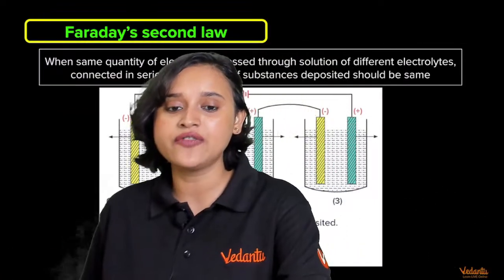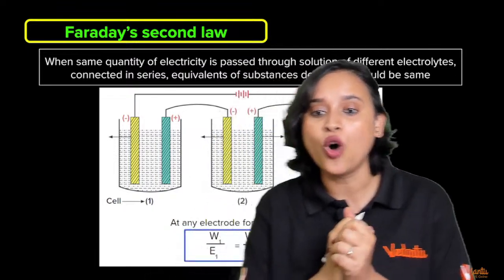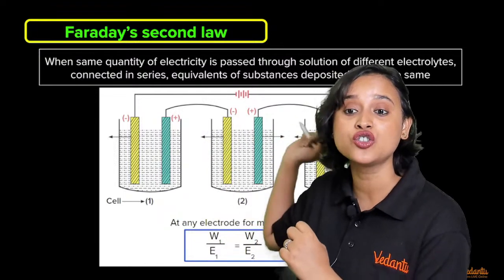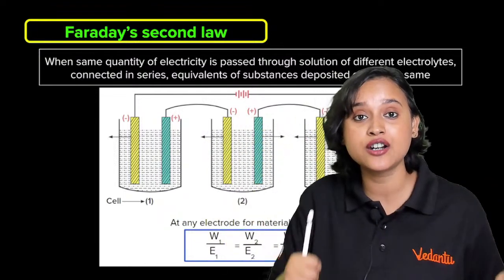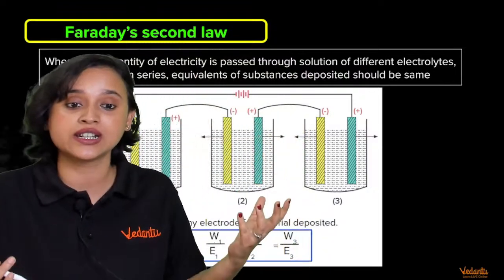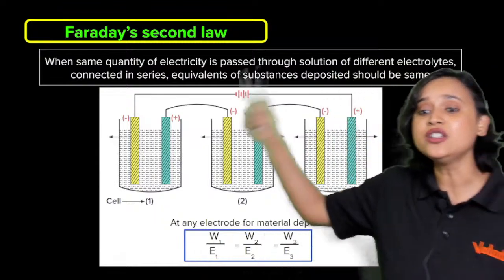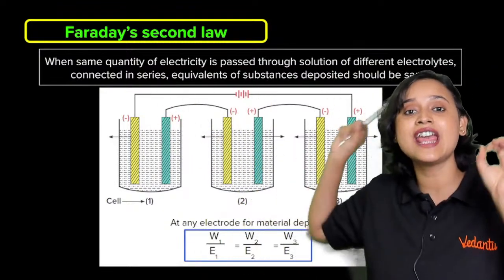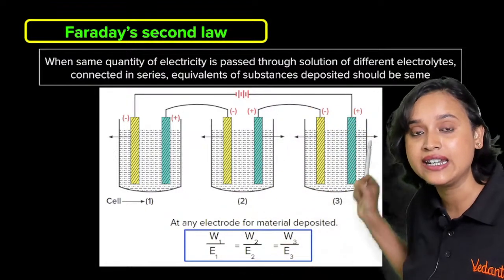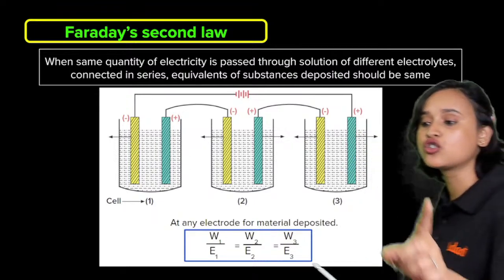Now we come across Faraday's second law, everybody. When the same quantity of electricity is passed through a solution of different electrolytes, let's say you have KCl as an electrolyte, CuSO4 as an electrolyte, and if they are connected in series, then the equivalents of substances deposited will also be the same.